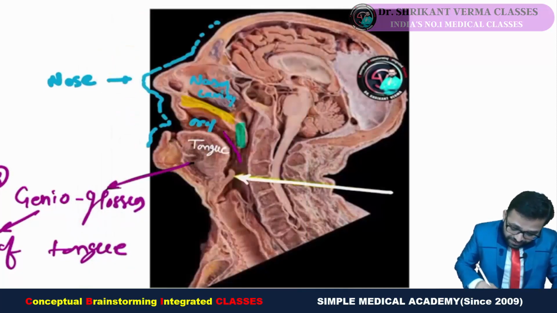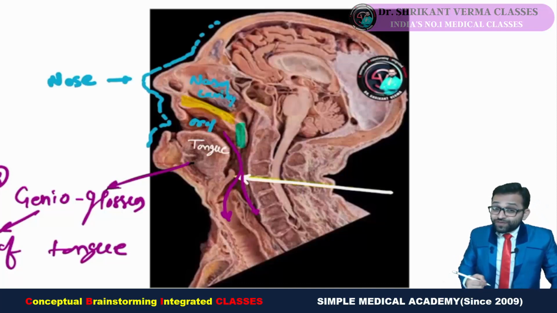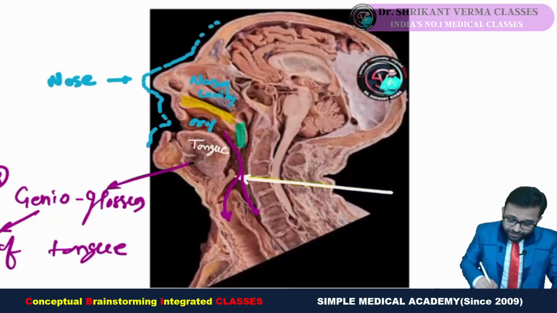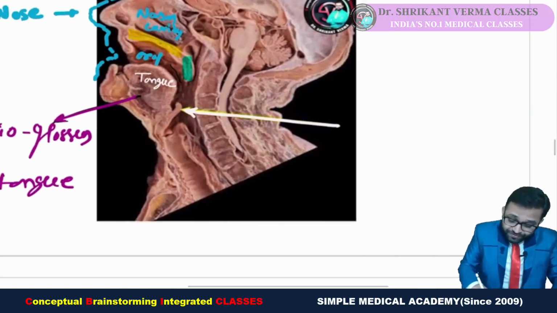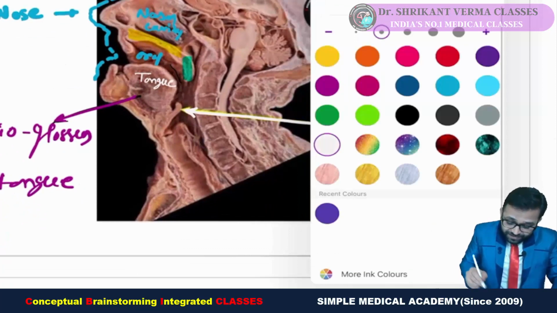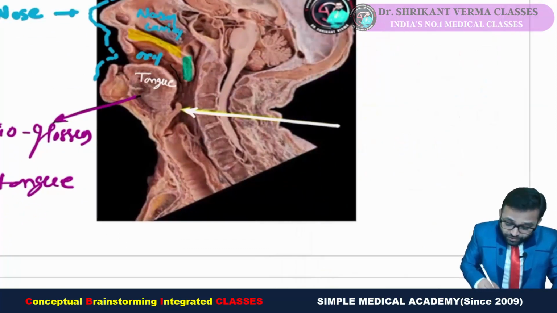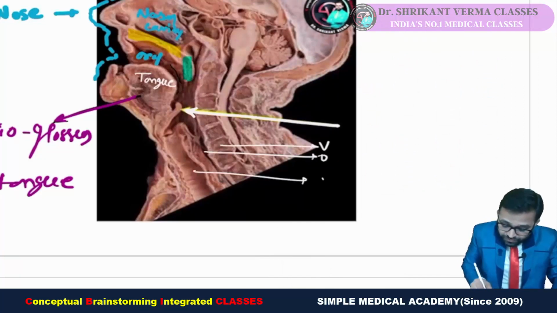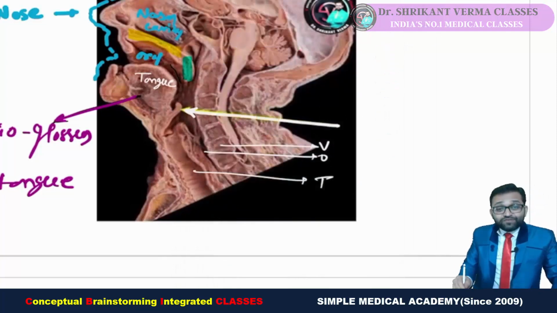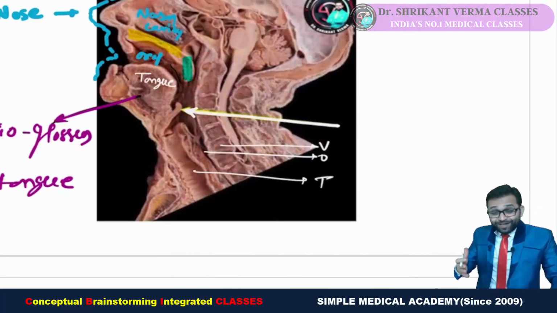So the oral cavity is communicating with the esophagus. But now the problem is that here is one tube and here is another tube. So which is the esophagus and which is the trachea? Try to remember. I always told you one simple trick: you have to remember VOT, vote.